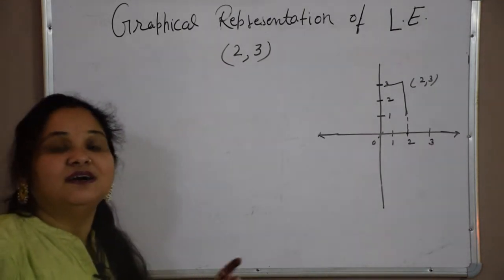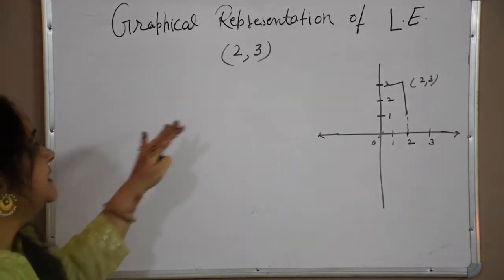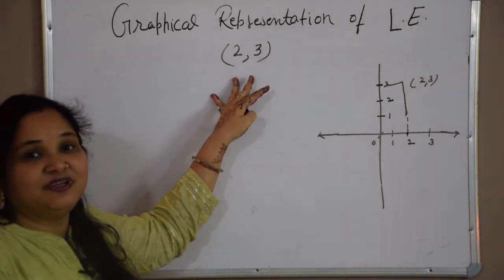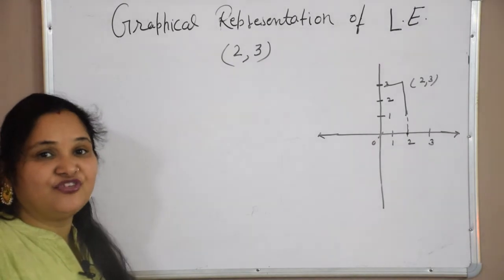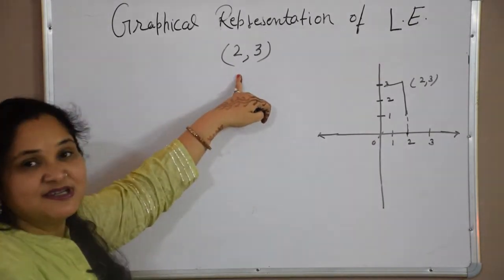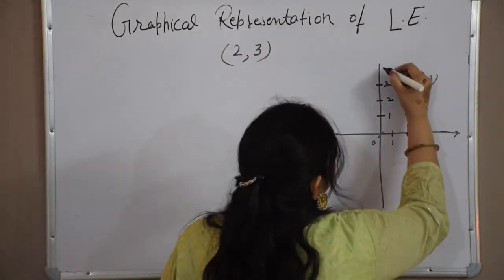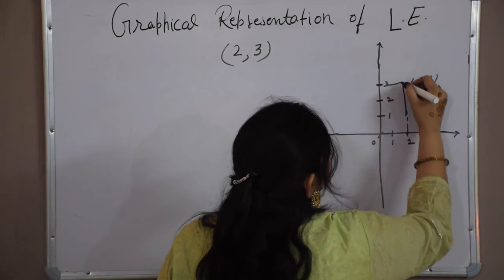First of all, it is a very amazing result that there are infinitely many lines which can pass through the point (2, 3). So good, so amazing. See, this is a point.